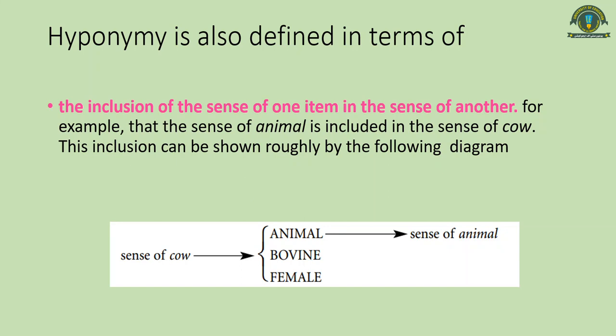Sense relations or lexical relations are divided into 2 broad categories: inclusion category and exclusion category. In the inclusion category, we study synonymy and hyponymy, and in the exclusion category we have antonymy.